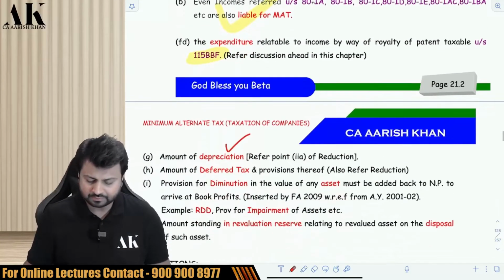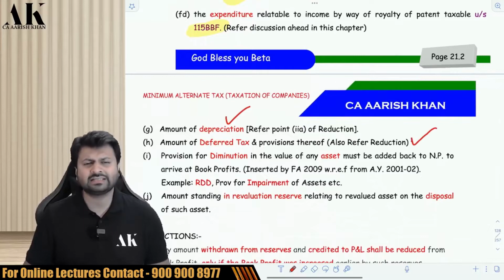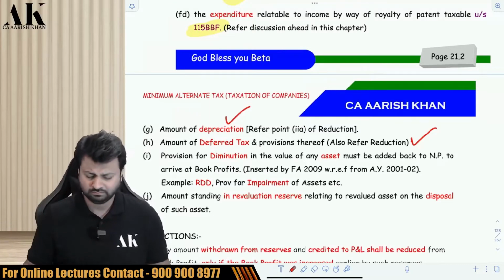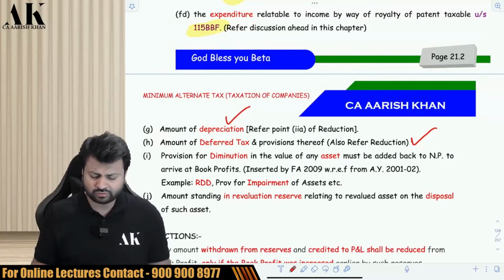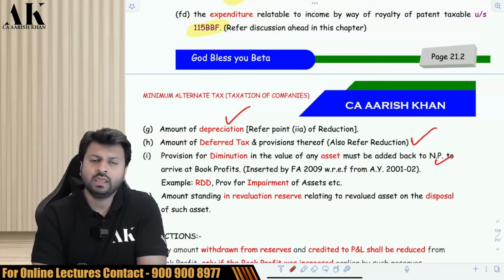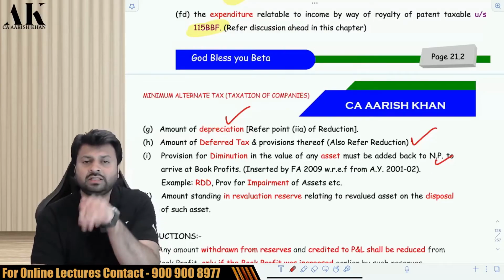Is it clear? Next, you have to add back deferred tax asset and you have to reduce the deferred tax liability if it is debited and credited in the P&L account. In the normal provision also you have to do the same thing. Next, you have to add back diminution in the value of asset. Now, what do I mean by the term diminution in the value of asset? Diminution in the value of asset means reduction in the value of asset.